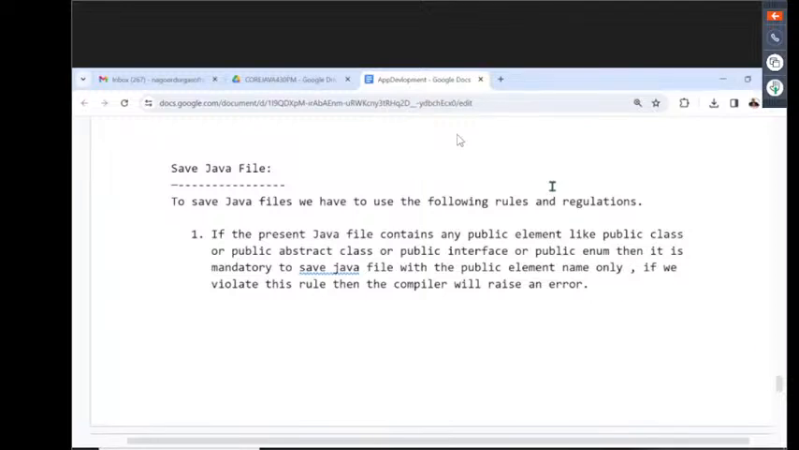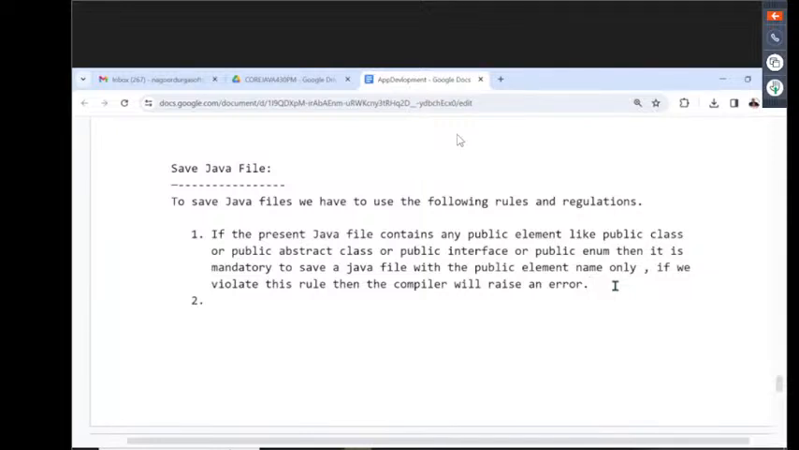What is the meaning of violating this rule? For example, my class A is public, but I saved the Java file as tester.java. The class is public, but I saved it with tester.java. Definitely the compiler will raise an error. That's why, if you violate this rule, the compiler will raise an error.